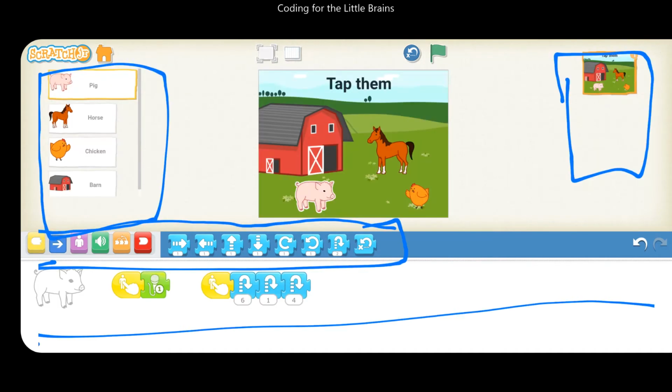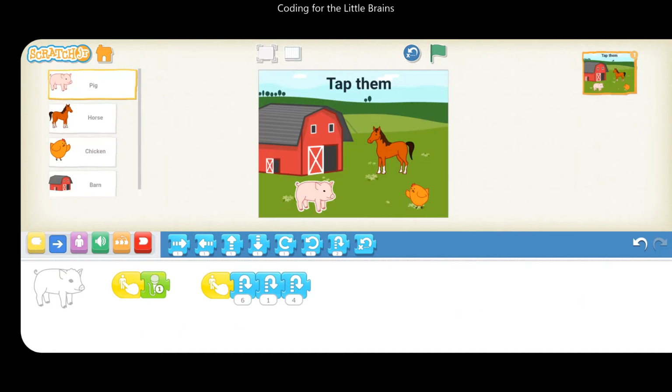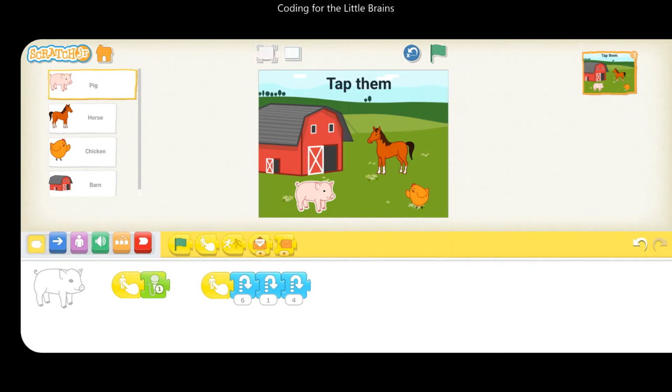And the main interesting thing here is why I said you don't really have to know programming, because if you see each and every block, it's perfectly written what that particular block is doing. So now let's see how to analyze each and every programming block. Now if you see for the pig, the first block used is the yellow one with the finger tap. So see, click on that. See, start on tap pig. So that is the first action they are doing here.